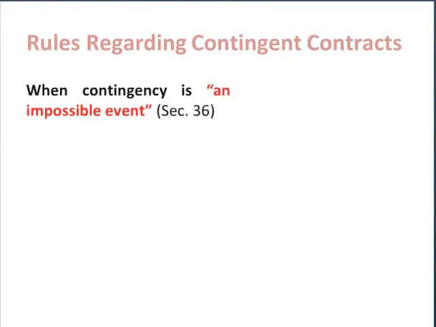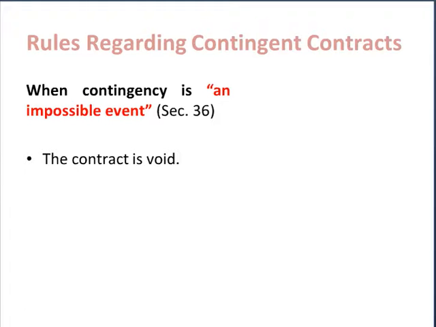And then the last rule related with the contingent contract has been given by section 36, which is related with a situation when contingency is an impossible event. And here law simply says this contract is void.